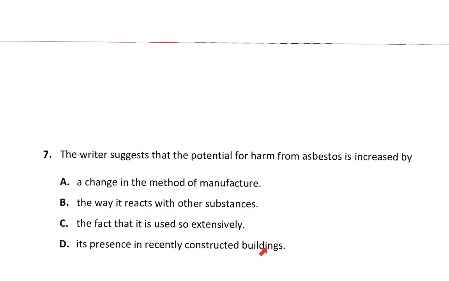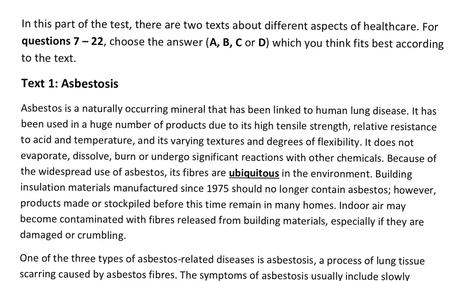I think this is quite opposite. So we go to the text and finalize it. So we understand this sentence: building insulation materials manufactured since 1975 should no longer contain asbestos. So this is very clear for option D, that recent materials. If they say "since", it is explaining time. It means from 1975 to this time, building materials no longer contain asbestos. So it means the recent buildings don't have it.